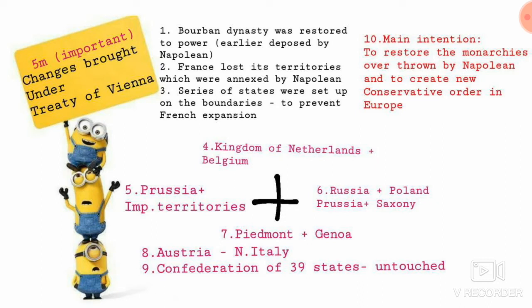And they set up a series of states around France as borders. So the Kingdom of Netherlands, which included Belgium, was added to the north. Genoa was added to Piedmont in the south. Then Prussia was given important territories in the west. Russia was given Poland, and Prussia was given Saxony. Austria was given power over North Italy, but the Confederation of 39 states was left untouched. The main intention for doing all these things was to restore monarchies to power and to create a conservative system in Europe. So totally 10 points you want to write for this 5-mark question. Are you clear, children?